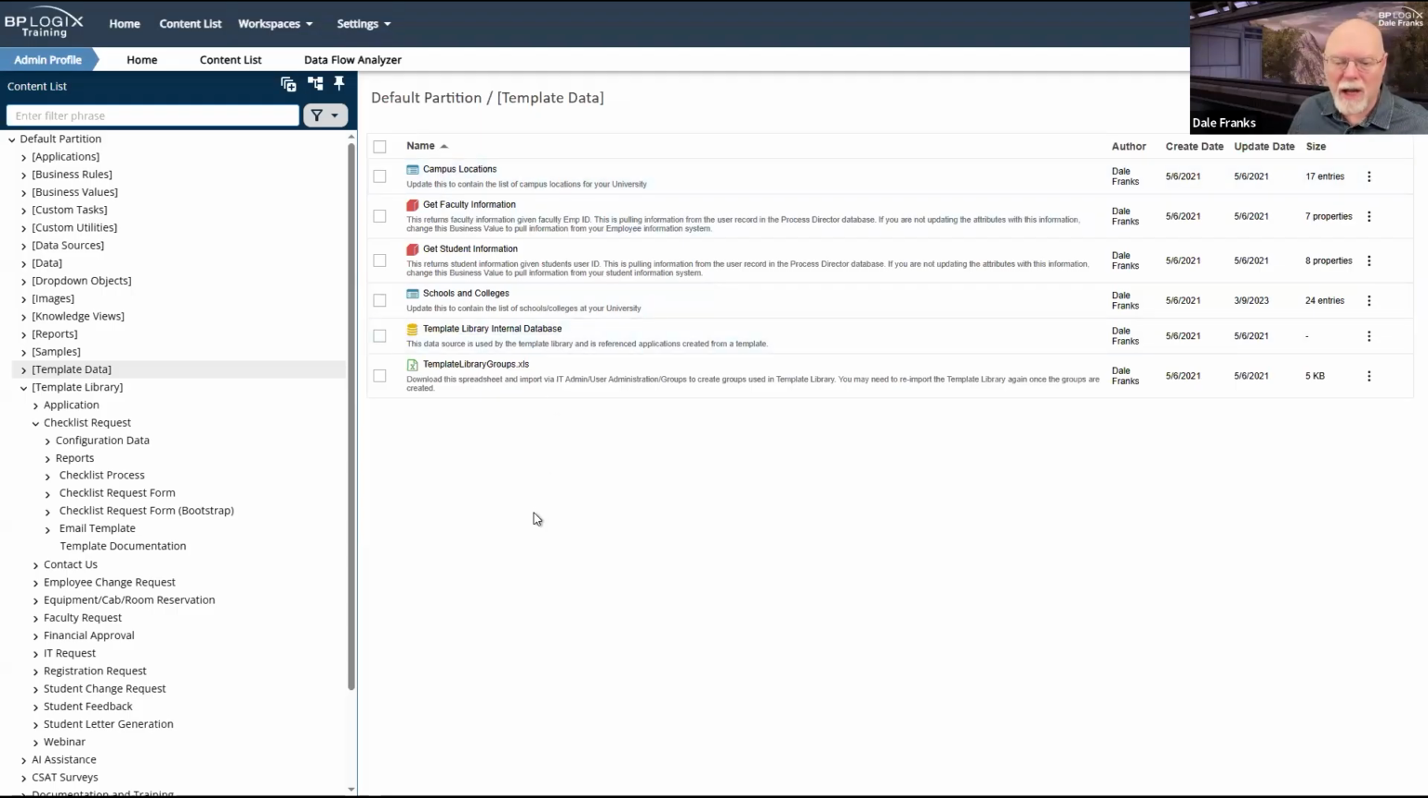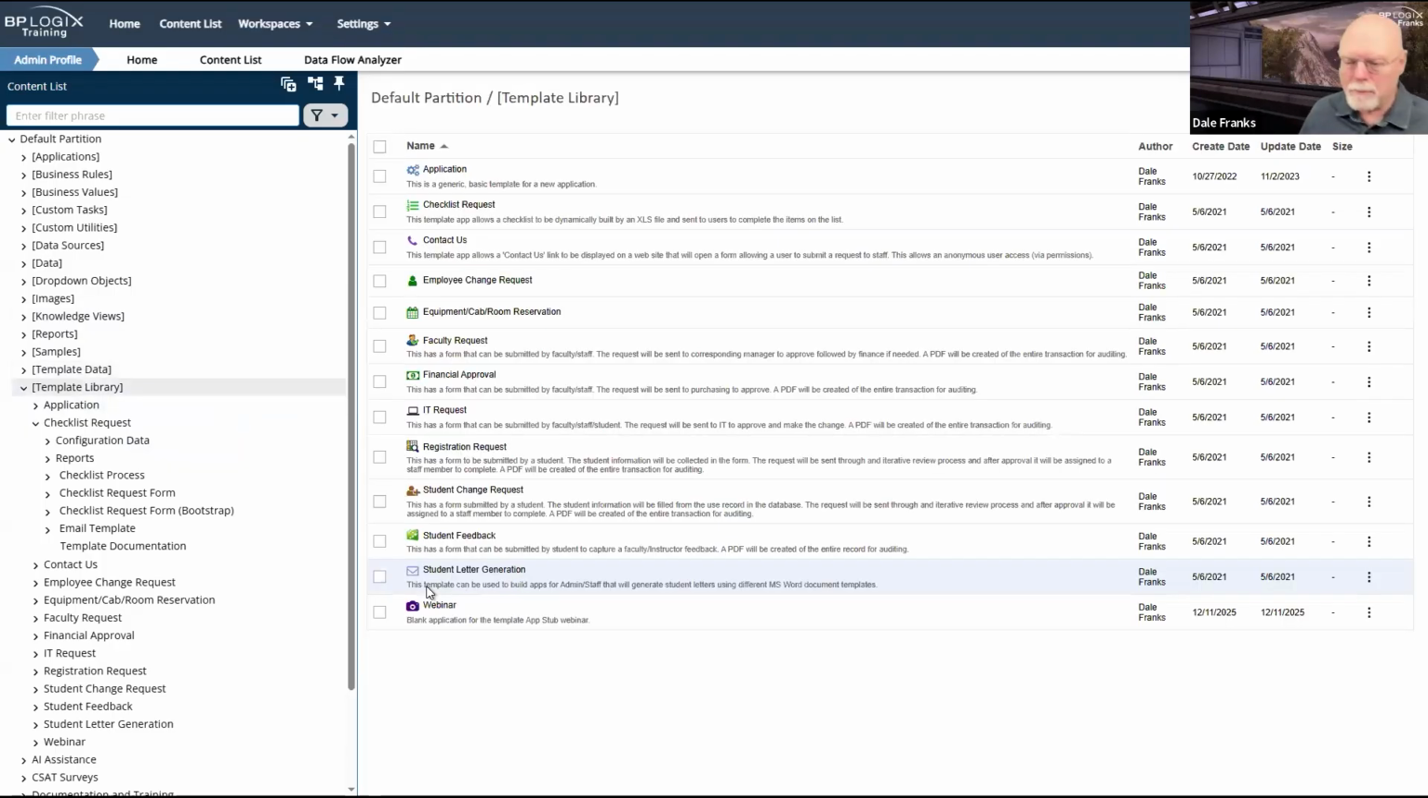If you don't use our sample applications, you don't need the template data folder at all. It's just that because we created these items like these drop-down content list objects and business values and so forth, because they're directly connected to the applications in the template library, and because they're shared applications, we added them in a separate template data folder. Again, the template data folder only matters if you have an object in your template library.